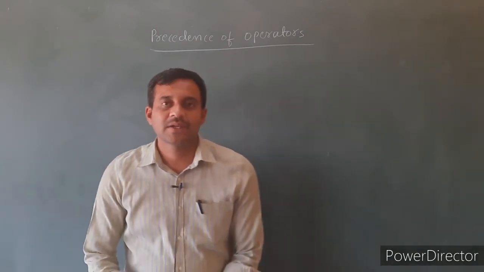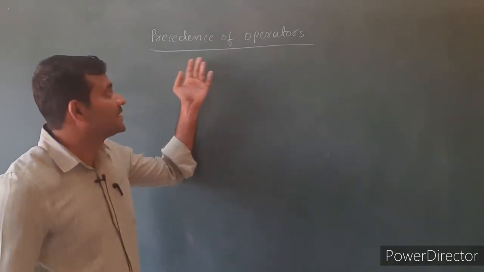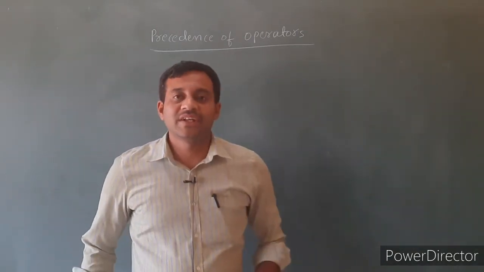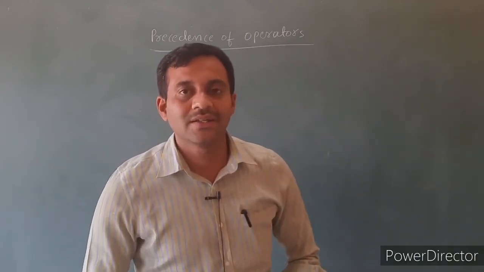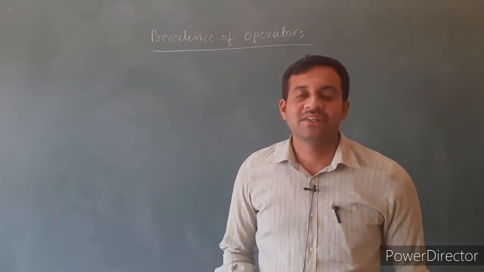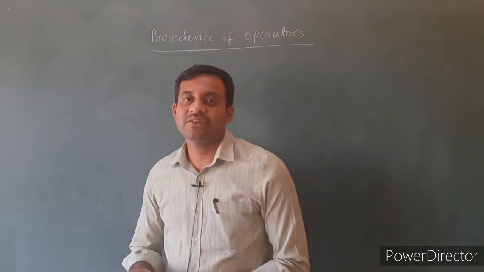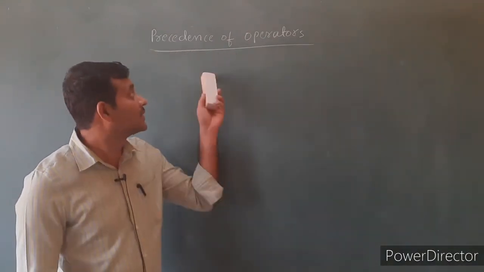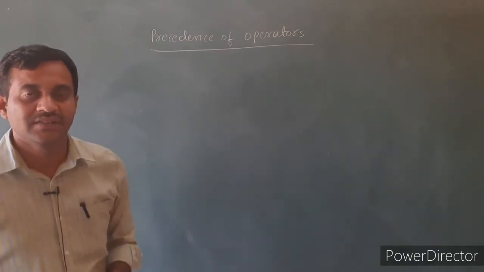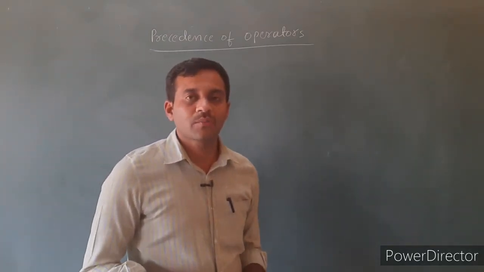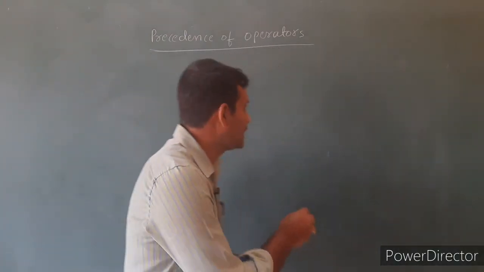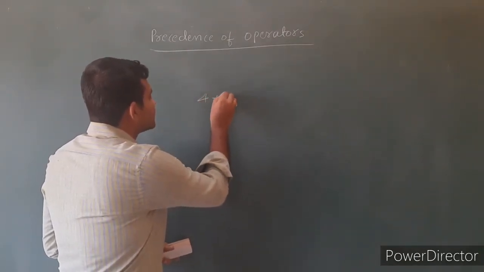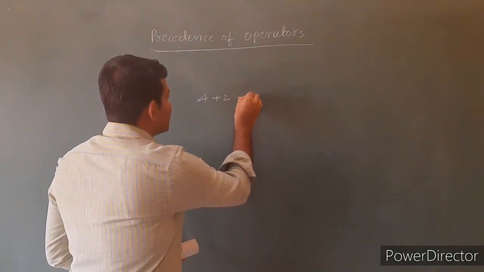Let's discuss the concept precedence of operator. Here the precedence of operator means the order of evaluation of the expression. The order of evaluation of the expression is called precedence of operators. Sometimes the expression has two or more operators. For example, 4 plus 2 minus 1.